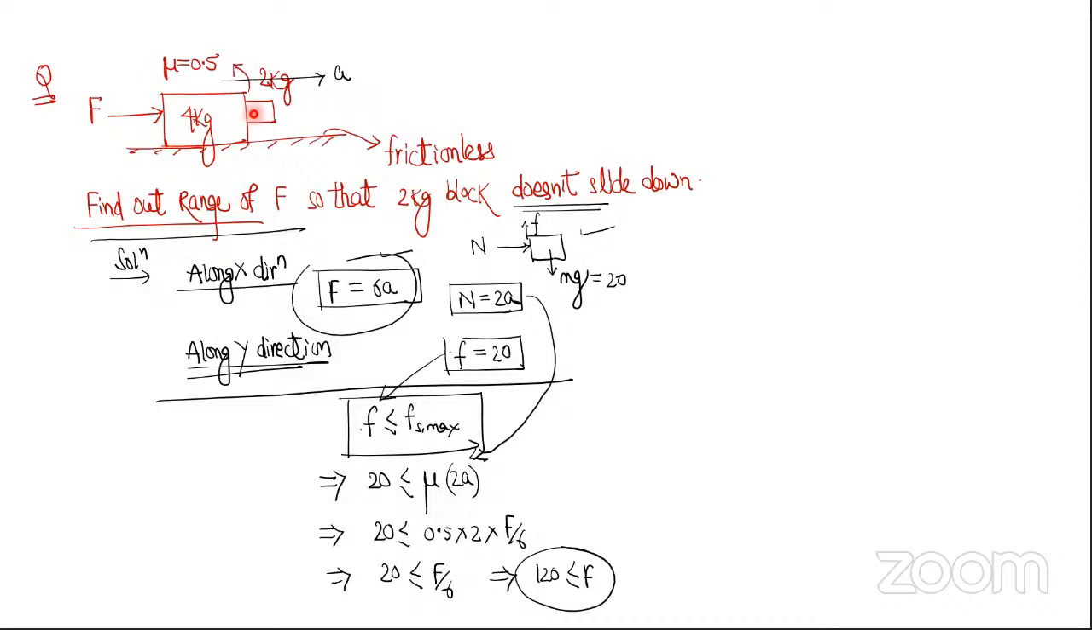Acha, if normal reaction has to be 40, then this block's acceleration will be 40 by 2, that is 20. Acha, if acceleration is 20 for this complete system, then F has to be ma, that is (4 plus 2) 6 into a, 6 into 20, that is 120.